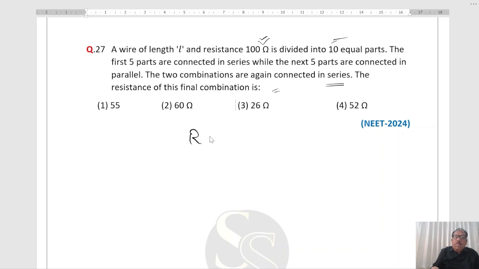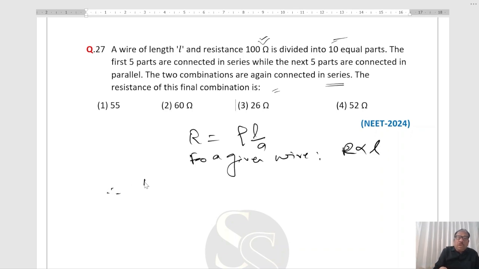R equal to rho L upon A. Now, for a given wire, the area is constant and rho is constant, so R is proportional to L.